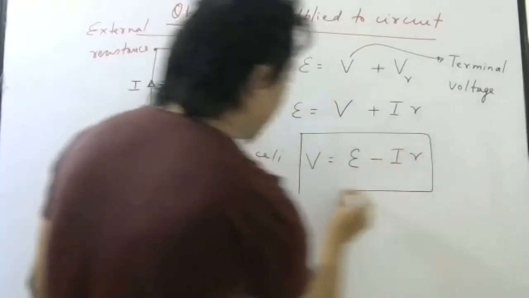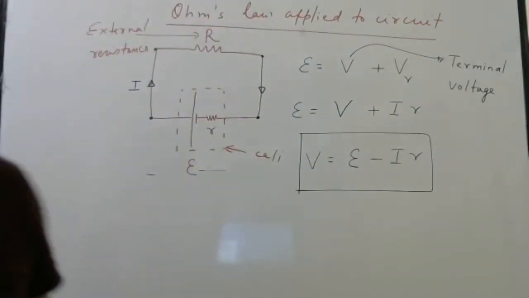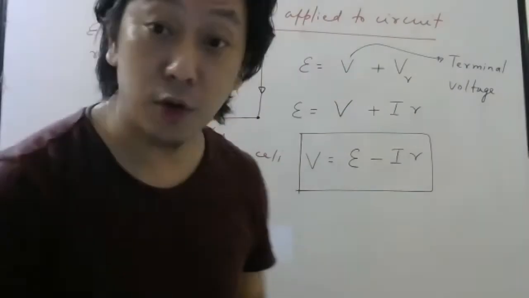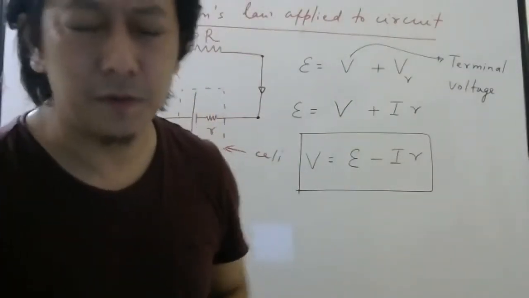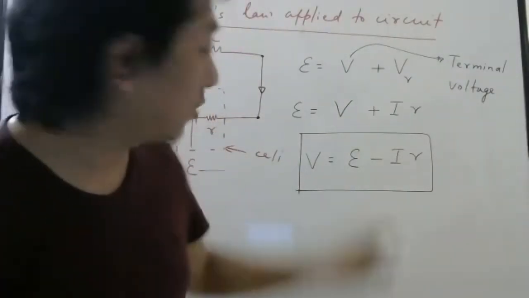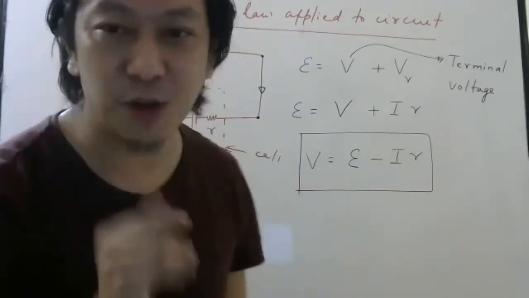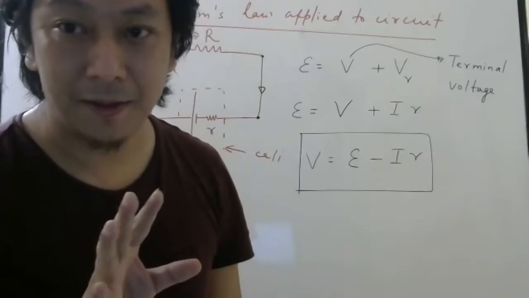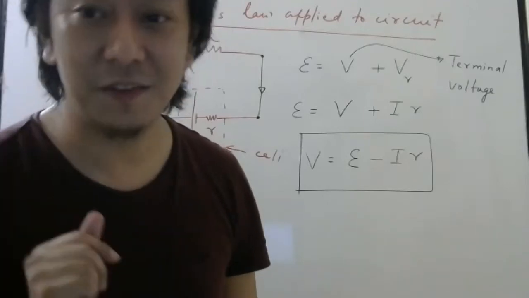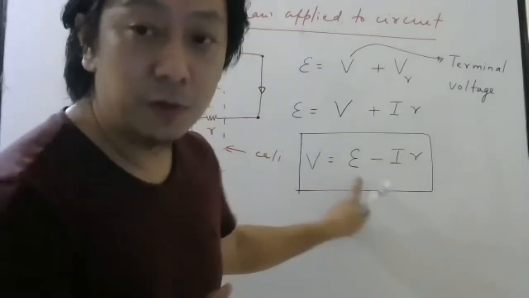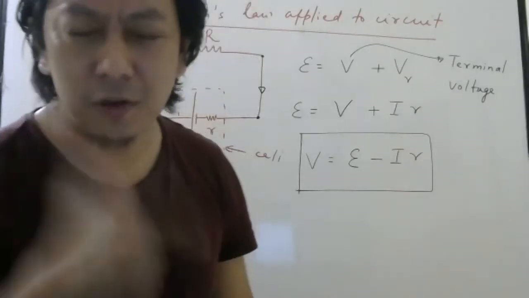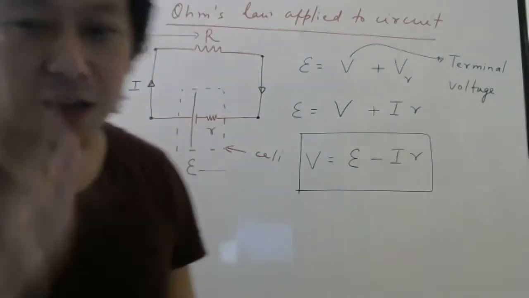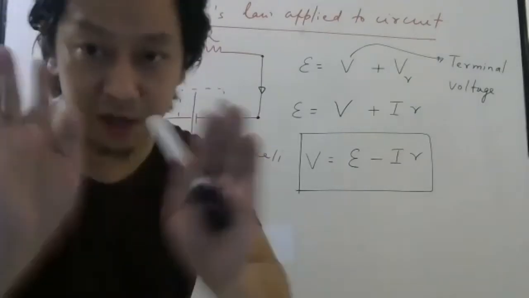So this relation is very, very important for further derivations. So you have to memorize it. Say 10 times: V equal to E minus Ir. While saying, you call it E only, no problem. E only, but don't say epsilon. Epsilon will make you think of permittivity. So V equal to E minus I small r. V equal to E minus I small r. Everyone please say 10 times. Now only.